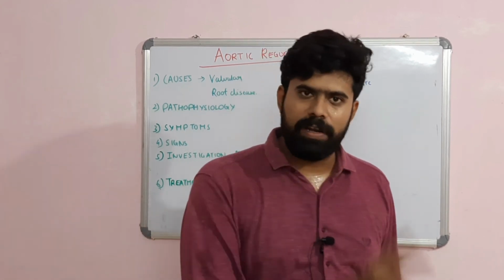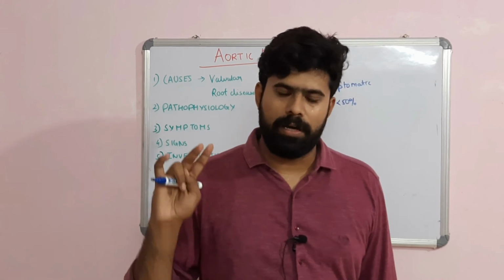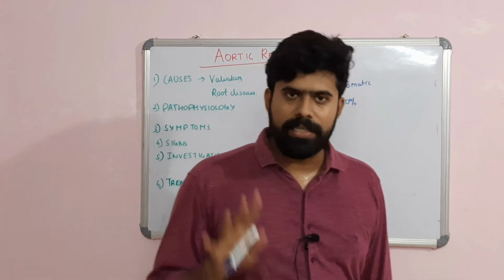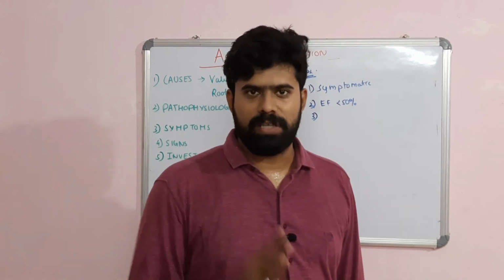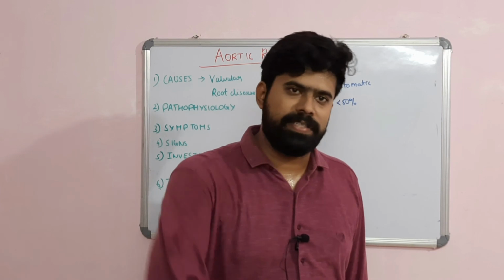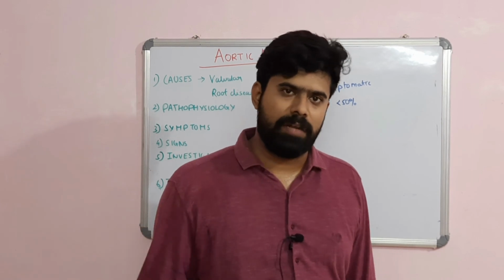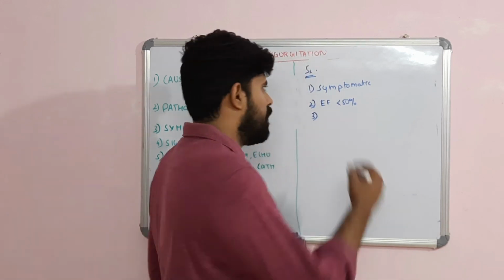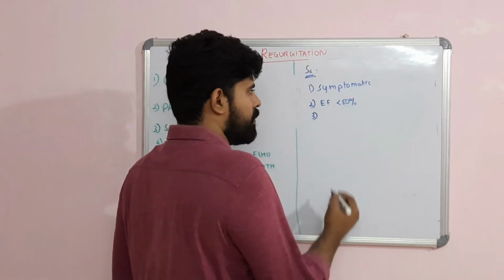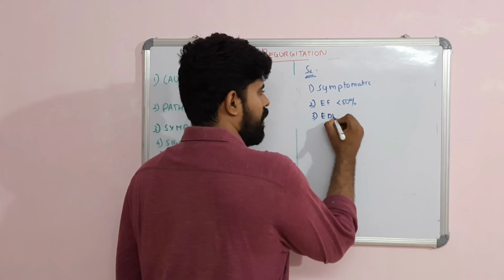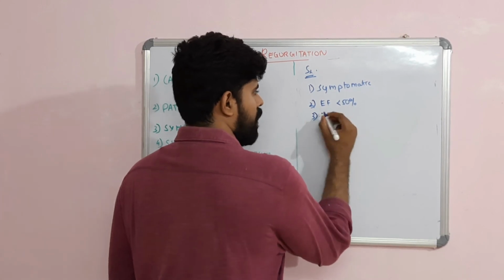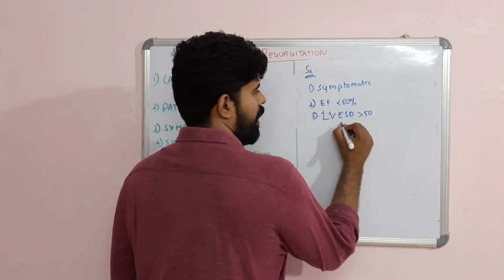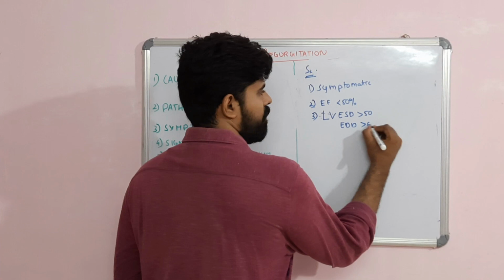Secondly, from the onset of LV dysfunction to irreversible LV dilatation, it takes around 1 year. So it is important to do an echo once every 6 months so that you can pick up the patient once he develops symptoms and before he reaches irreversibility. That is the time we have to intervene with surgery. So: symptomatic, EF less than 50%, left ventricular end systolic diameter more than 50, end diastolic diameter more than 65 mm.